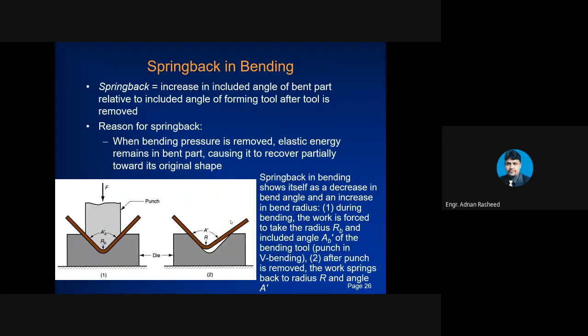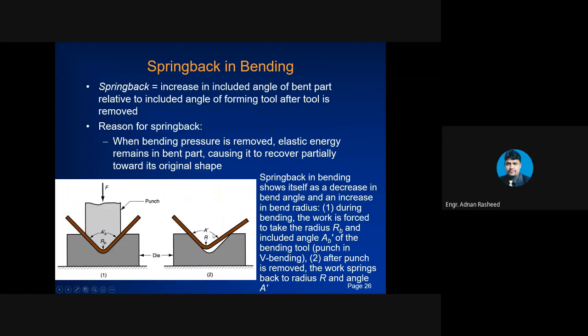Spring back in bending. What is spring back? Spring back is generally defined as the increase in the included angle of the bent part relative to the included angle of the forming tool after the tool is removed. If you look at this V shape, the included angle inside is A dash, B dash. When you punch it, the sheet takes the V shape. But when you remove this punch, the included angle in the bent sheet is now slightly larger than the included angle of the punch.